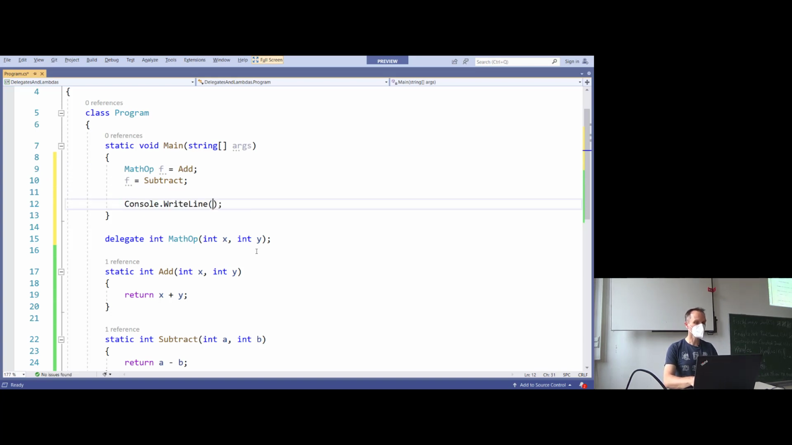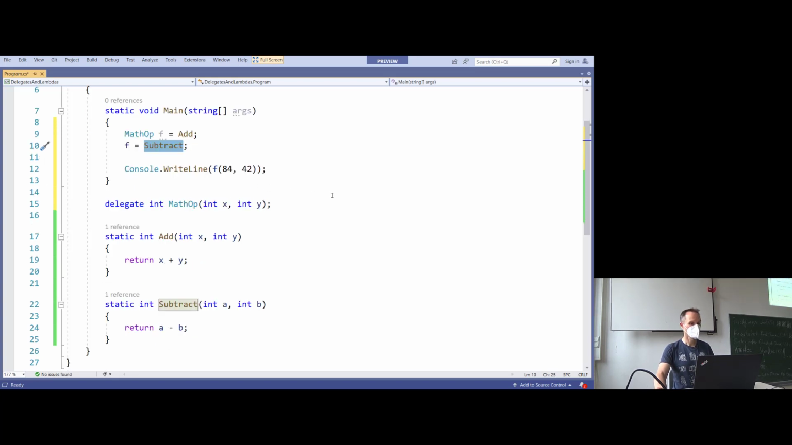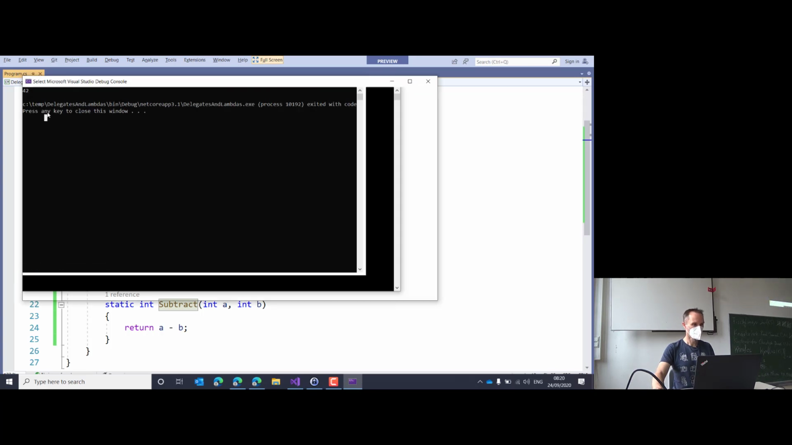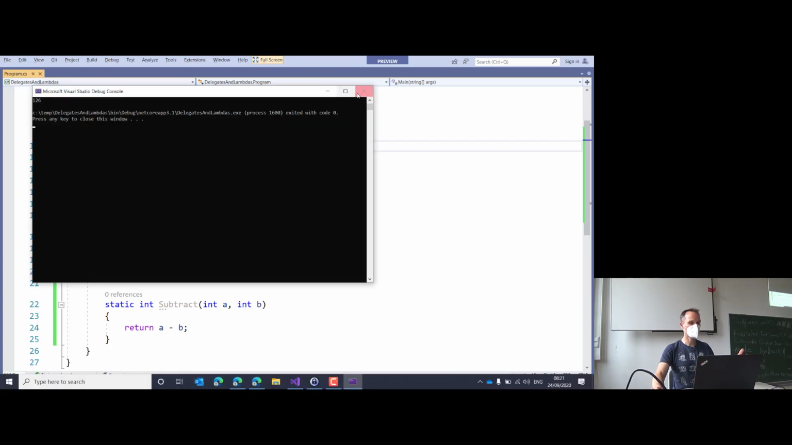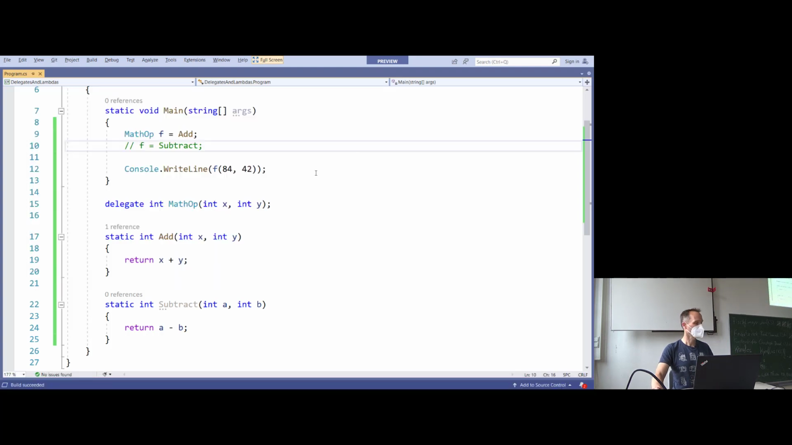And now I can call f. So I can say console write line f 48 84 minus 42. This is now a subtraction because I've assigned f with a reference to the subtract method. If you want, run the app and it will return 42, of course. And if I comment out this line and I run it again, you see now we have 126. You can try it on your own PC if that's too small on the screen. Works perfectly fine.